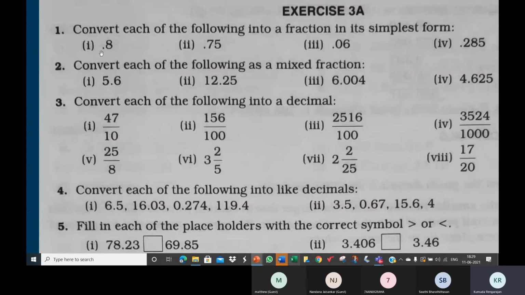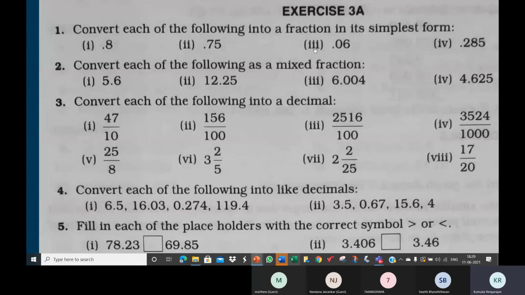Very good. So what is the fraction for 0.8, children? 0.8 is equal to? Ma'am, 8 by 10. Ma'am, we should convert it to the simplest form too, so it will become 4 by 5. Very good, 4 by 5. Similarly for the others, tell me the fraction alone.